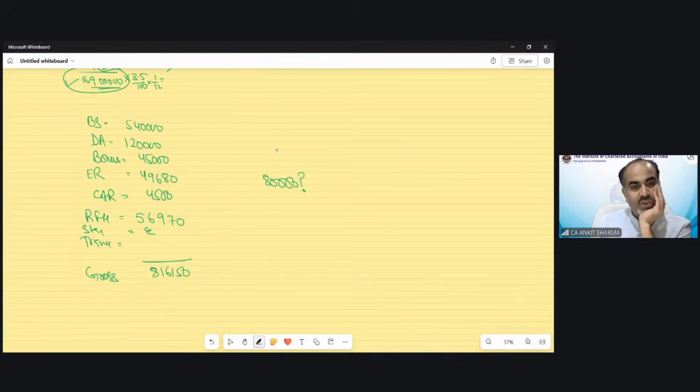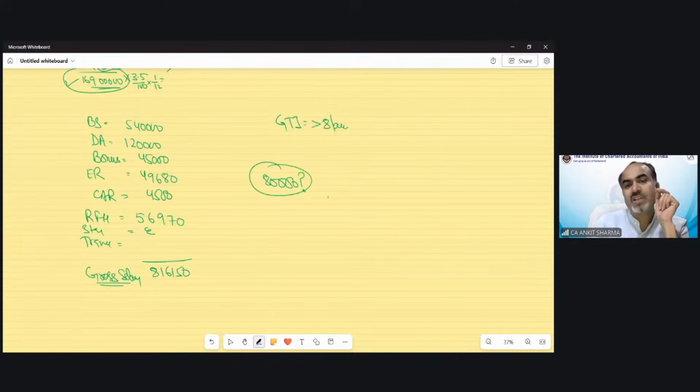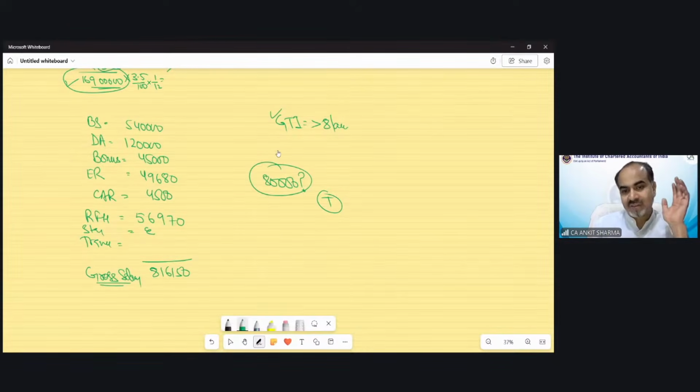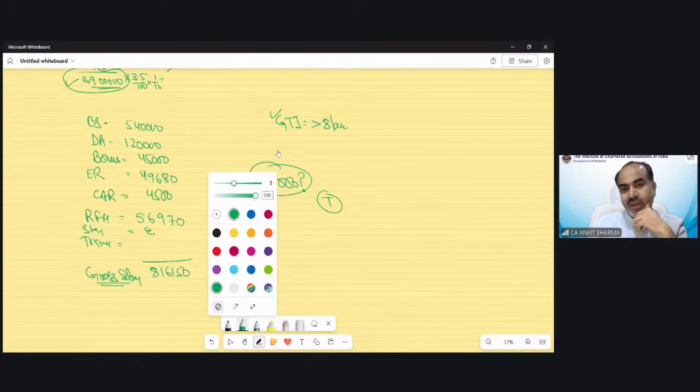I have solved the question in front of you. The provision says if your gross total income is exceeding 8 lakh rupees, then this travel expenditure is going to be taxed. I have explained the provision also, that if your GTI exceeds 8 lakh, then it is going to be taxed. So now it's up to you to tell me, do we need to tax it or not?